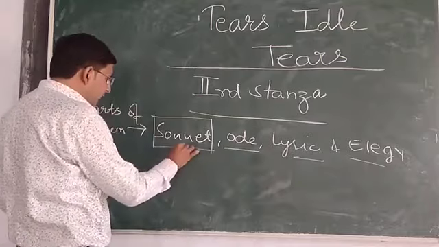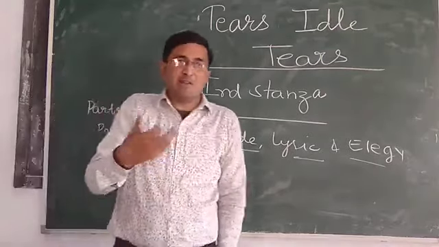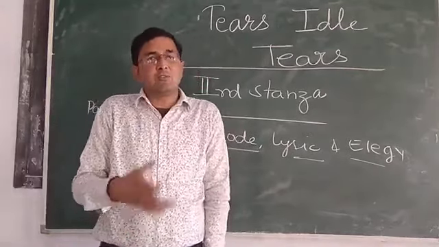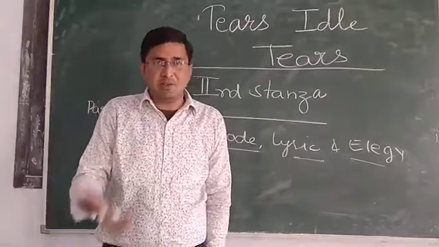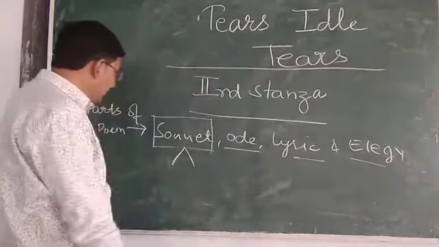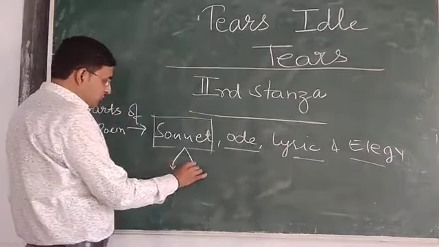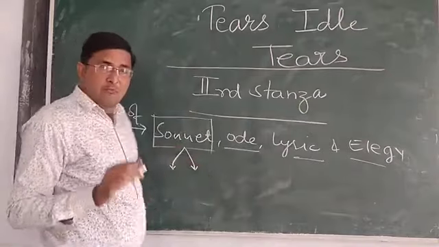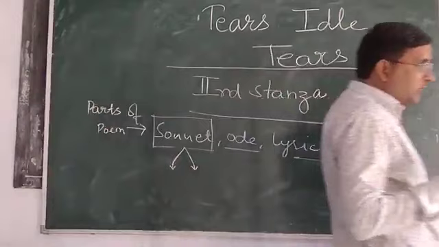Generally, a sonnet has 2 different types. As we are discussing the sonnet, we must know its basic details. If someone asks how many types of sonnet there are, you must know.